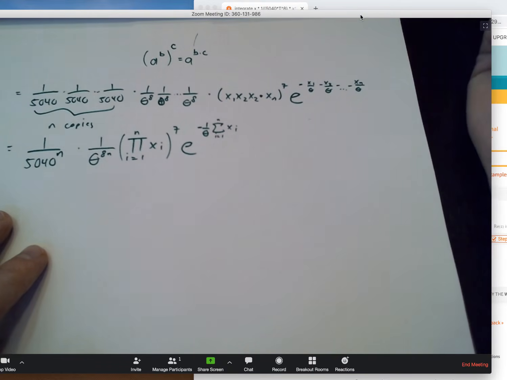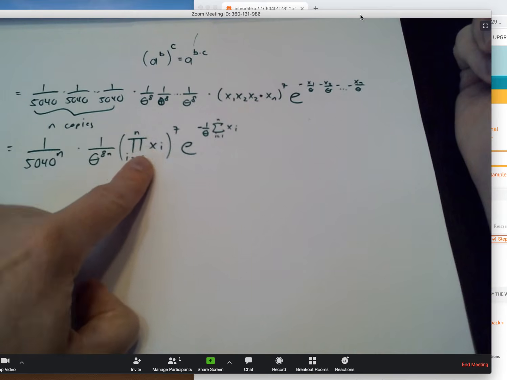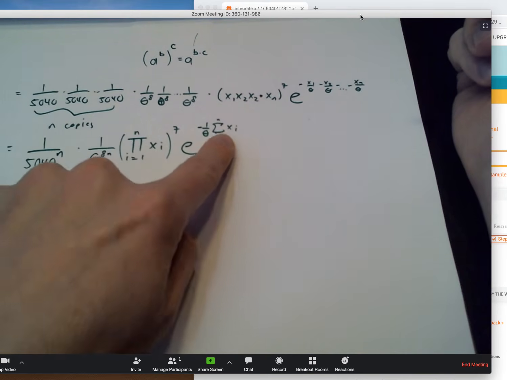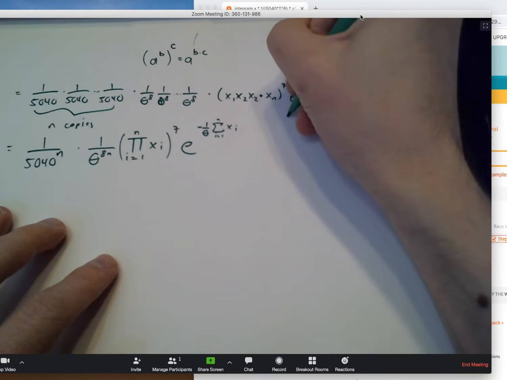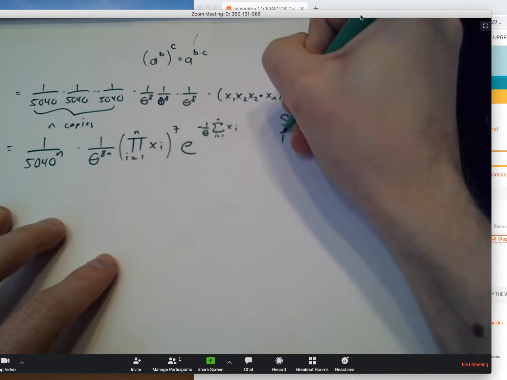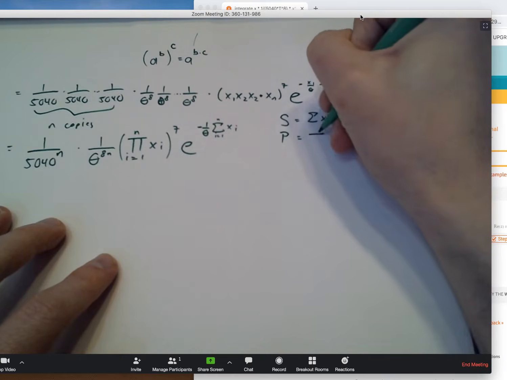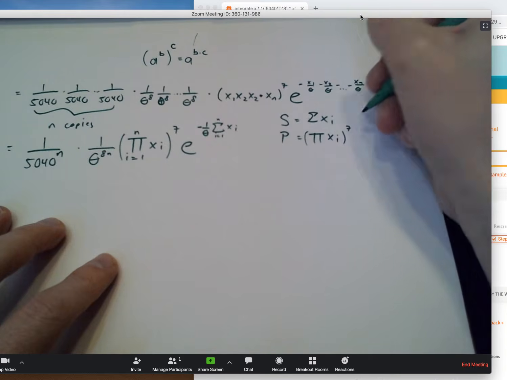So I can almost get this into Wolfram Alpha. I just need to come up with an abbreviation, a symbol, to represent this number, whatever it works out to be once I take my data, the sum of all the x's. So let s be equal to the sum of all my x's, and let p be equal to the product of all of my x's, and I'm going to raise that to the 7th power as well.